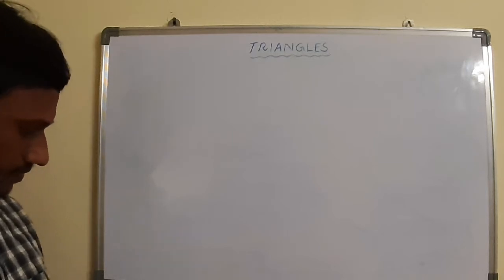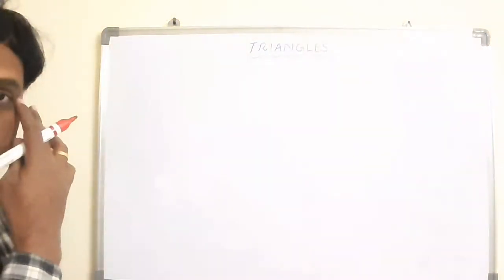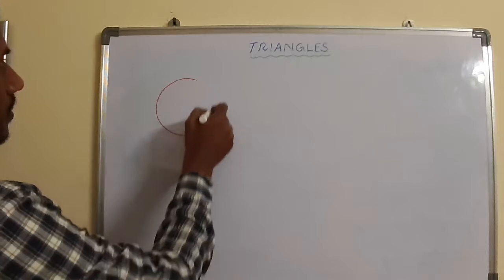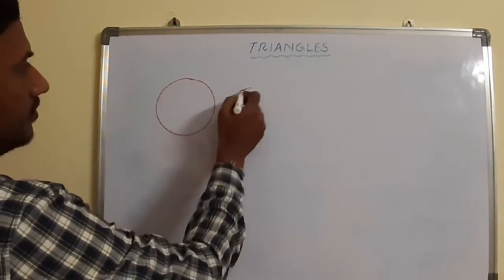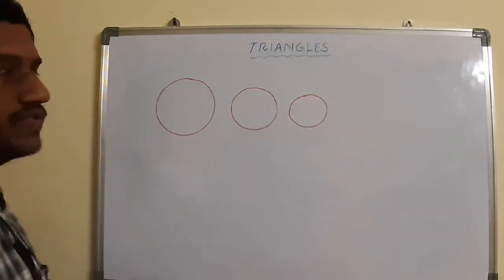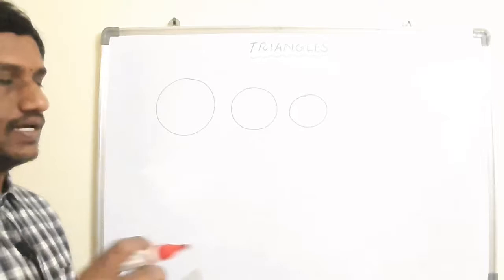Here the given, fill in the blanks. All circles are dash, congruent or similar. All circles means, because of different radii, we may have different circles. Congruent means what? The figures which have the same shape and size also.